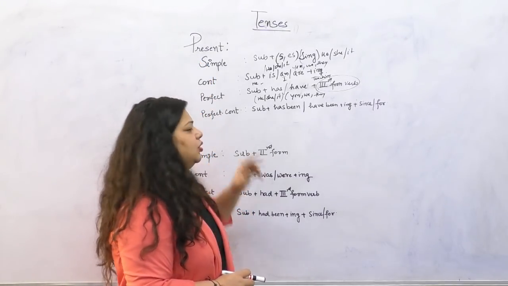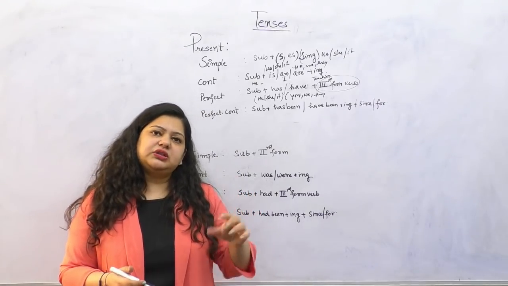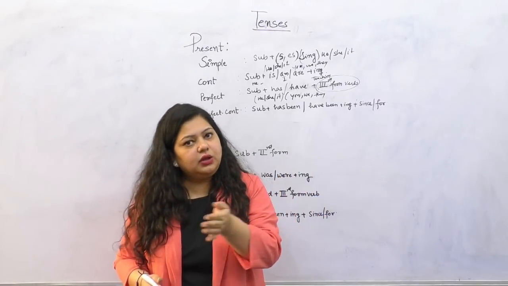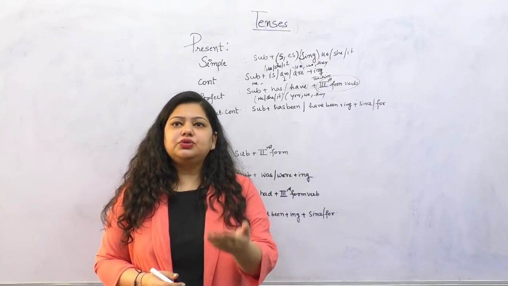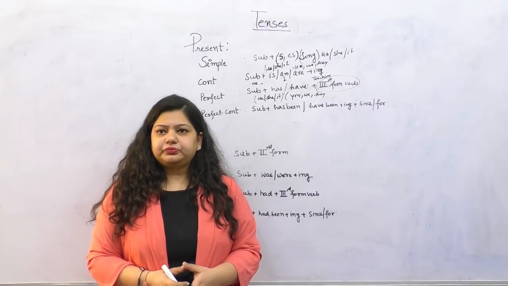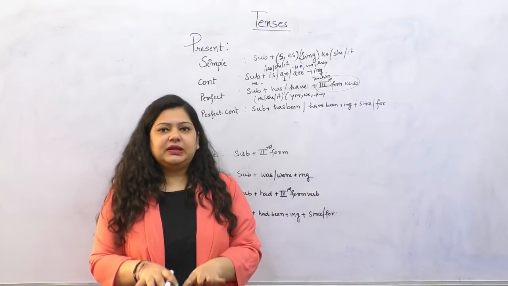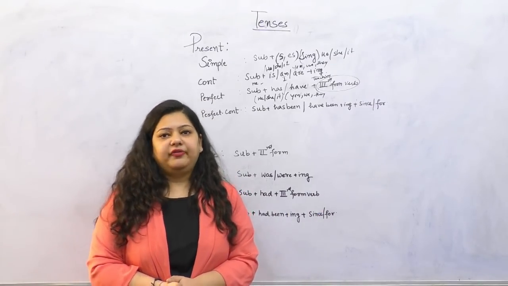Present perfect continuous. Present perfect continuous means something that started in the past but is still going on. For example, you took your admission in 2019 but still you are a part of BTech. Right? So this is what happened, it started in the past but it is still going on. So such kind of sentences we make in present perfect continuous.